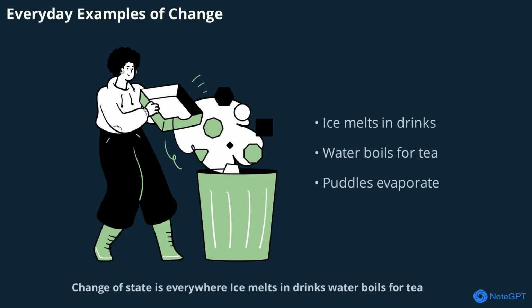Change of state is everywhere. Ice melts in drinks, water boils for tea, puddles evaporate after rain, and steam powers engines. These examples show how science is part of our daily lives, making things work and keeping nature in balance.